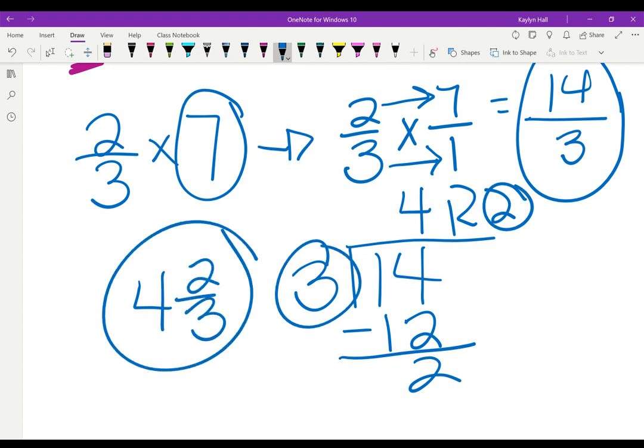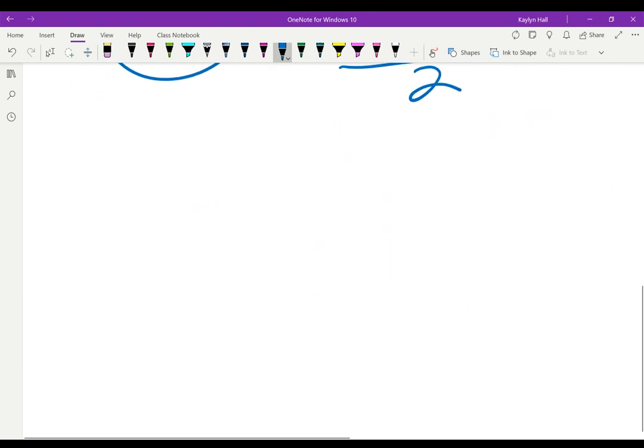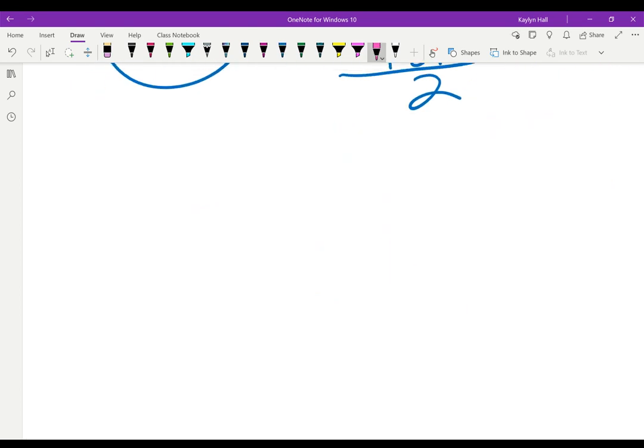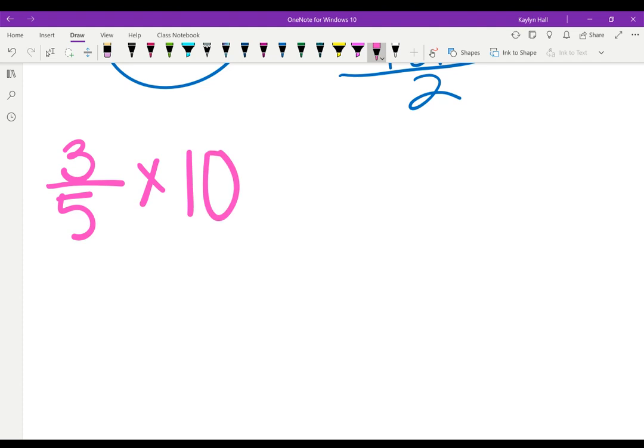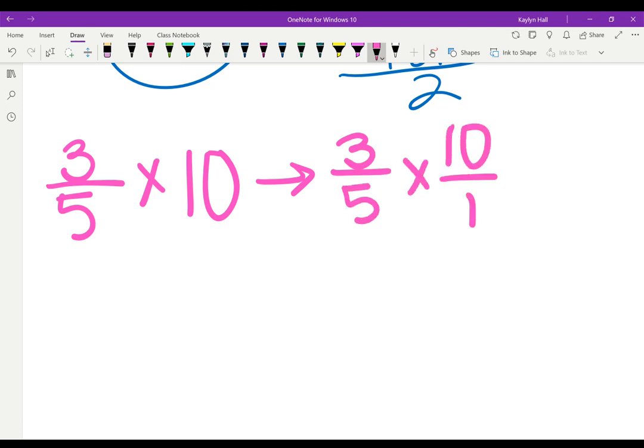Let me do a couple more examples. If we have 3/5 times 10. This one actually might come out nice. Either way, we're going to turn that 10 into a fraction by giving it a peg leg. Remember that it's a pirate. So we have 3/5 times 10 over 1, and we multiply straight across.